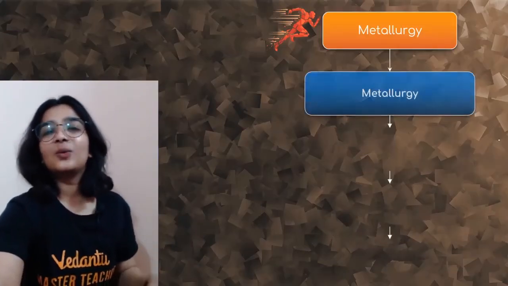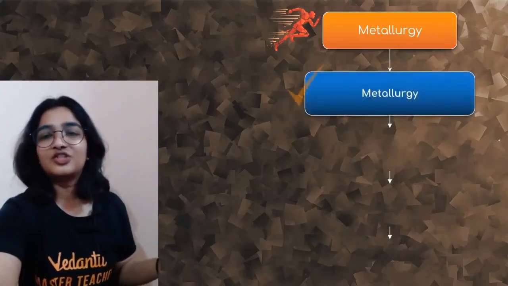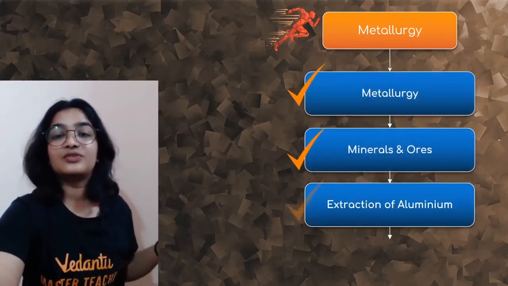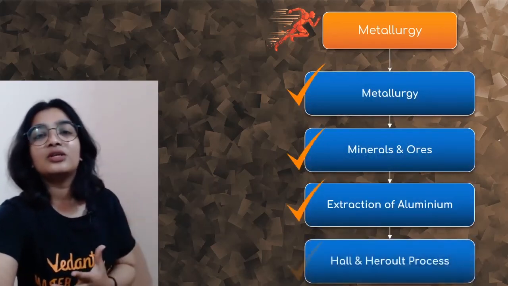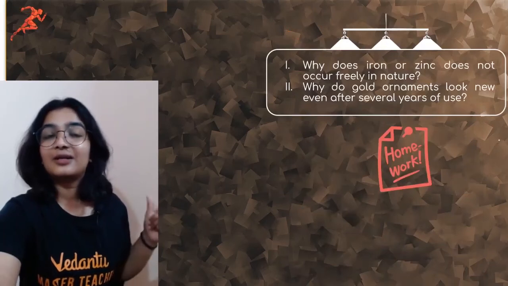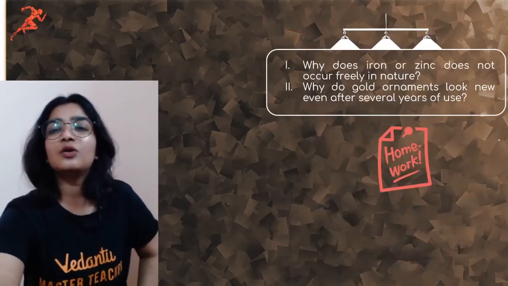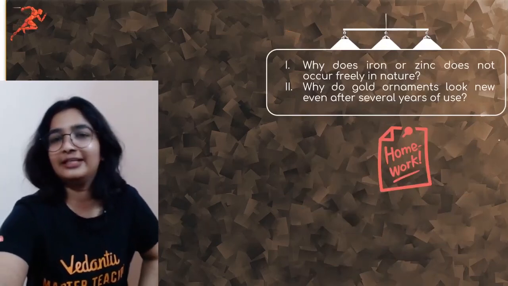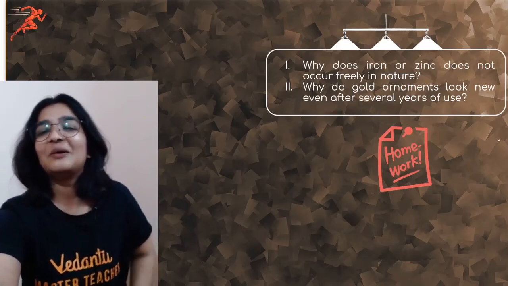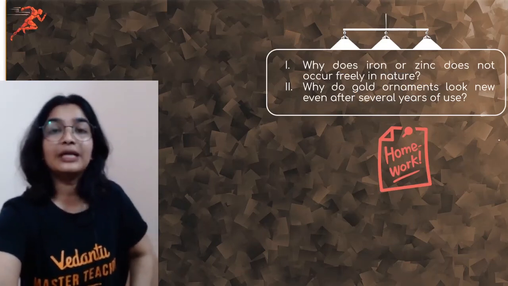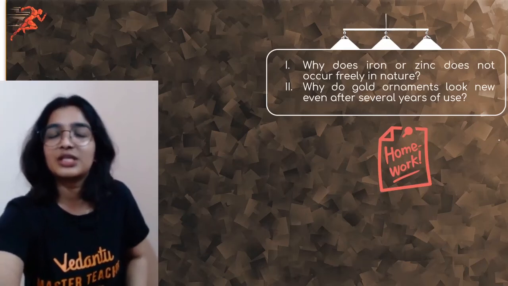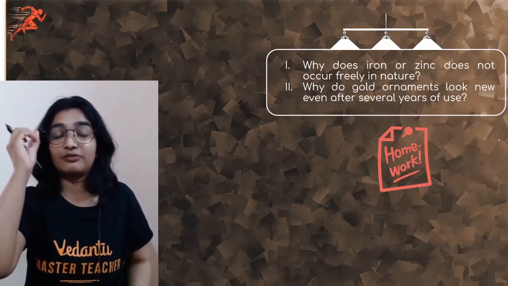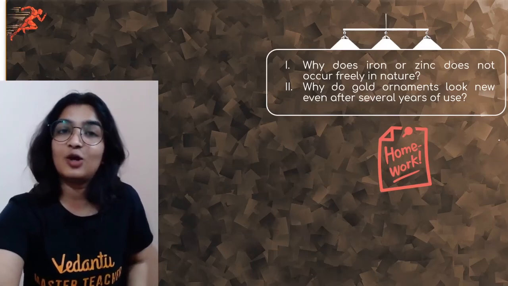So this is it. We have covered metallurgy, minerals and ores, extraction of aluminium, Hall and Heroult process. And this is your homework question. Why does iron or zinc not occur freely in nature? Very easy. Why do gold ornaments look new even after several years of use? So these are your homework questions. Do not forget to write the answer in the comment section.